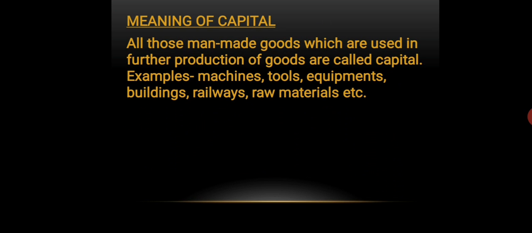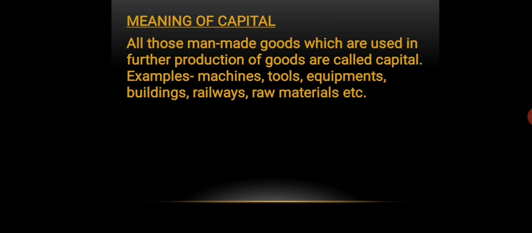So, what do you mean by capital? Capital refers to all those goods which are made by man and which are used in the production of another commodity. For example, machines, tools, equipment, buildings, railways, raw material, etc. All these items are used in the production of another commodity. So these are capital.